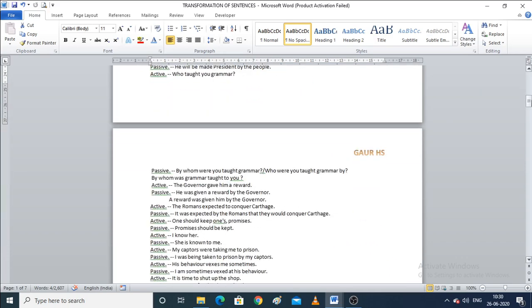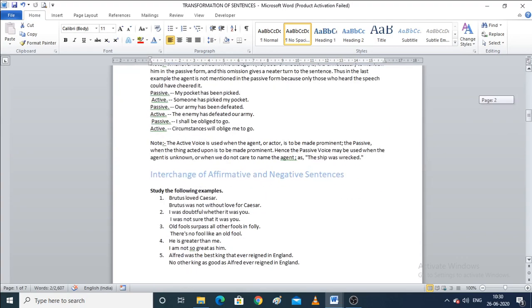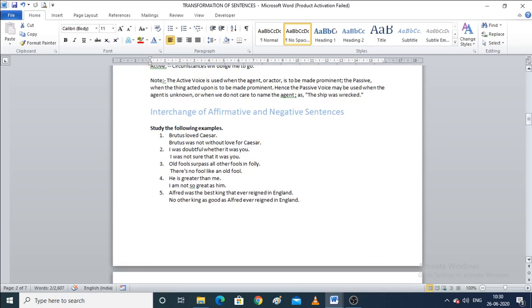Now the next one: the people will make him president. The people is the actor here, because the people will make him president, right? Now what is the passive voice? He will be made president by the people. Now he comes in the subject, right? So this is what I was talking about. Now the next one, which is interchange of affirmative and negative sentences.